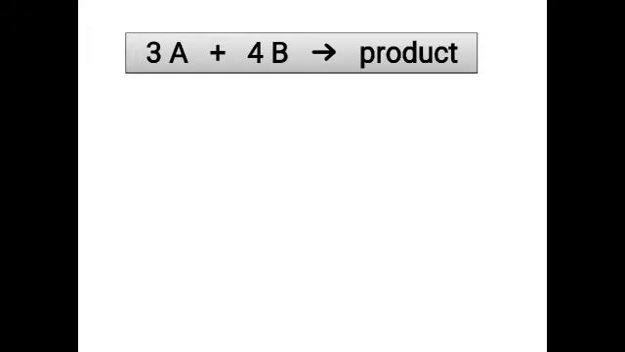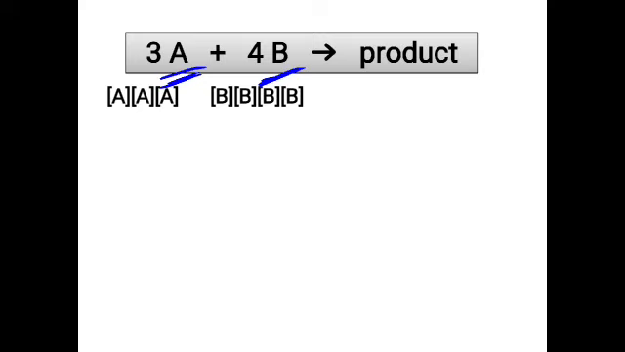Now let's see another example where 3 moles of A react with 4 moles of B to give product. So rate is dependent on the concentration of 3 moles of A and 4 moles of B. That means it will be concentration of A into A into A, and B into B into B into B. So 3 times concentration of A gives A to the power 3, that is A cube, and B multiplied 4 times gives B to the power 4. So rate is directly proportional to A to the power 3 and B to the power 4.